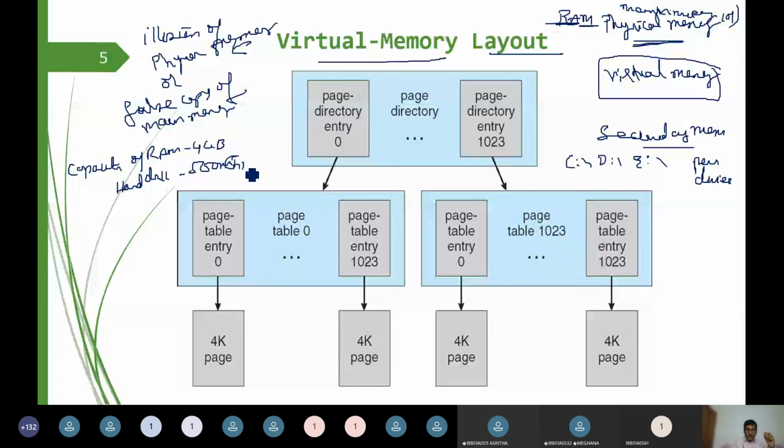RAM shows 4, and hard disk shows 500. You can't bring all the 500 into 4, right? I'm having 500 GB of data, but my RAM size is only 4 GB. So the hard disk is almost 125 times larger than the RAM.